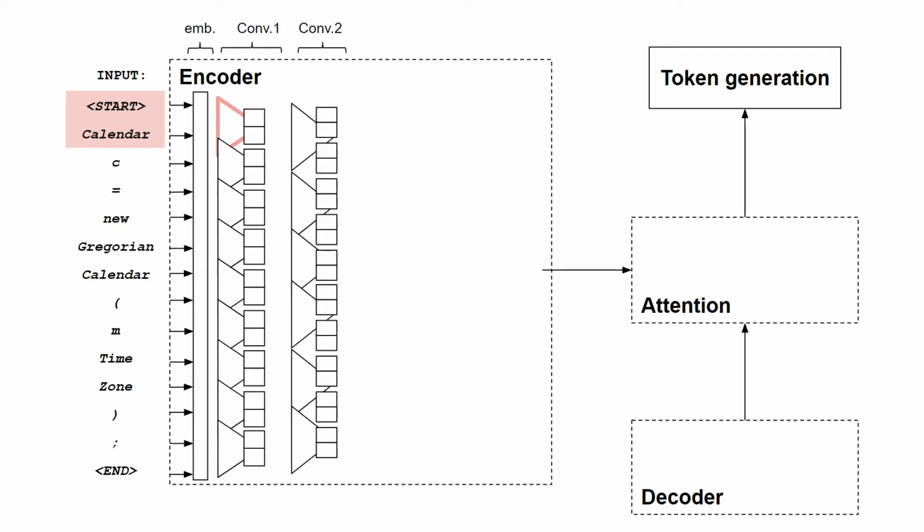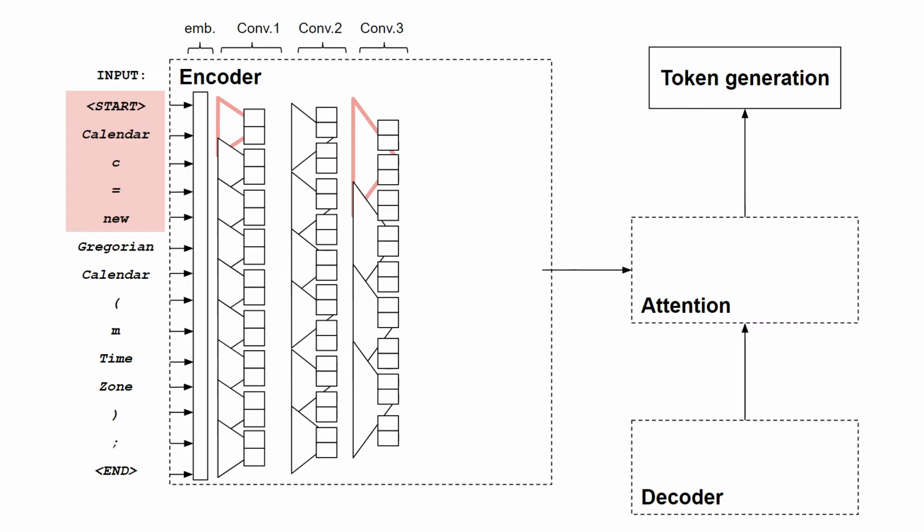This represents information at a very low level. Then we continue with more layers of different kernel size, and eventually we arrive at the third layer that has a larger kernel size than the first layers and will therefore encode relations between more distant tokens, and in this case can cover the tokens start, calendar, see, equal, and new.